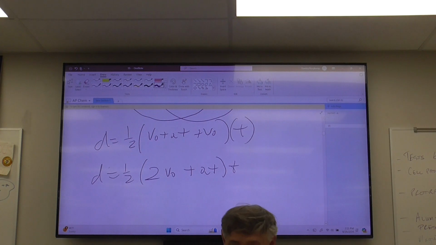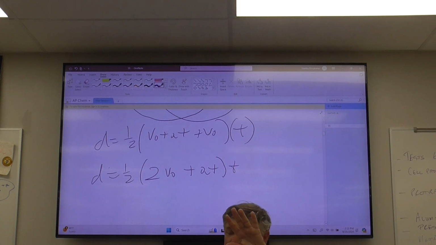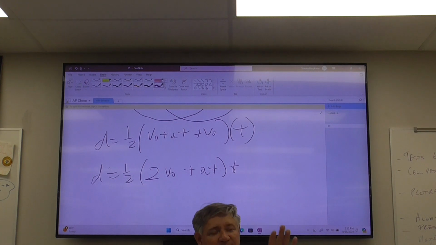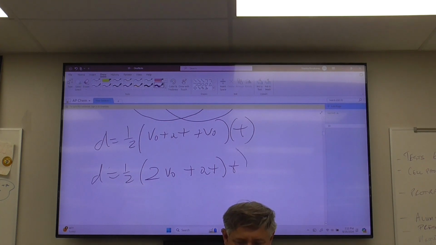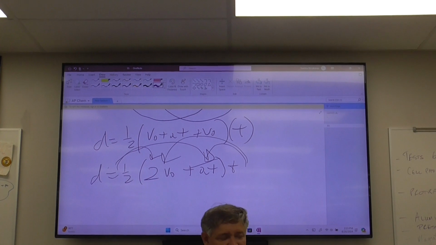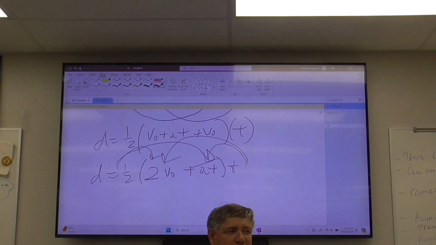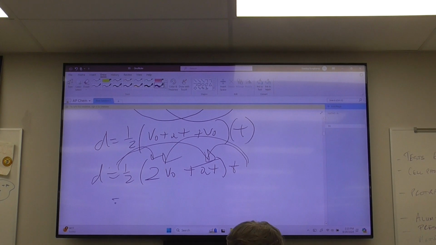Now this is where we're going to do this without a net. Living on the edge. So I want to distribute the time, and at the same time, distribute the 1/2. Okay? I'm going to do a double distribution. Charles, are you up to the challenge? I guess. What am I going to get? v naught t plus 1/2 at squared.